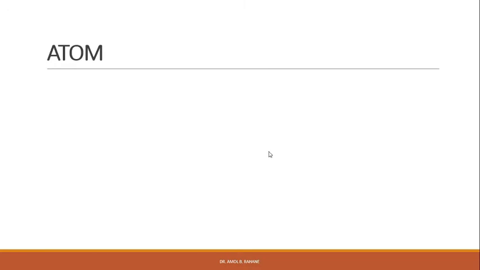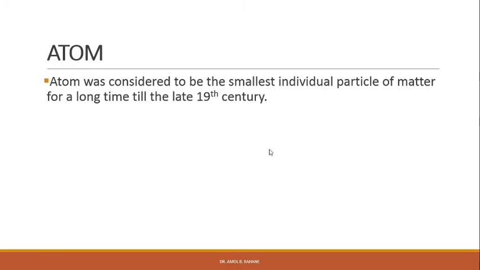So what is meant by atom? We know the atom is considered to be the smallest individual particle of matter. For a long time, till the late 19th century, people were thinking that the atom is the smallest individual particle.